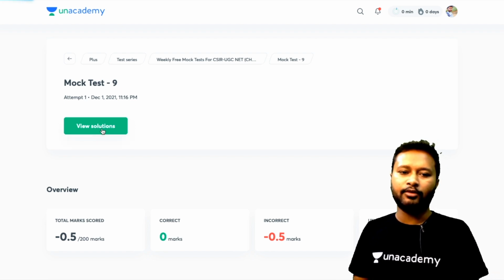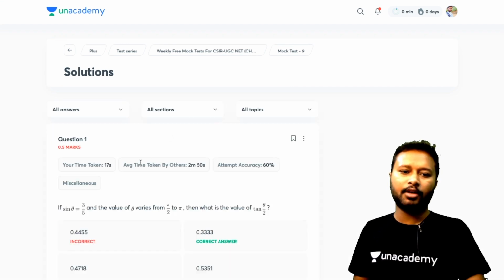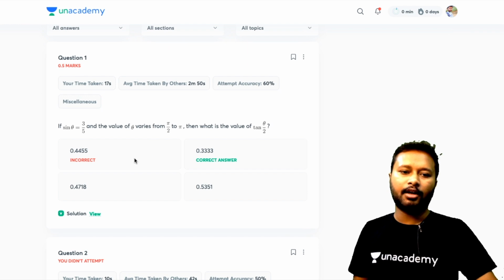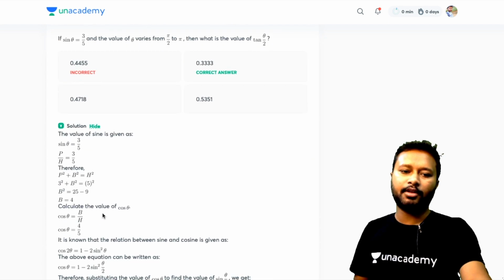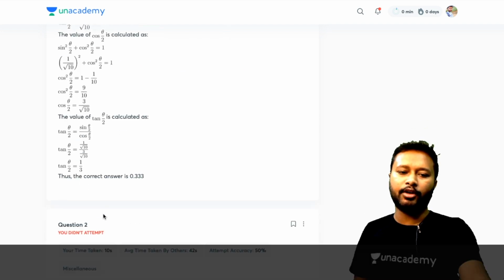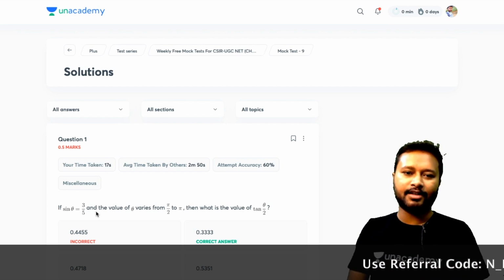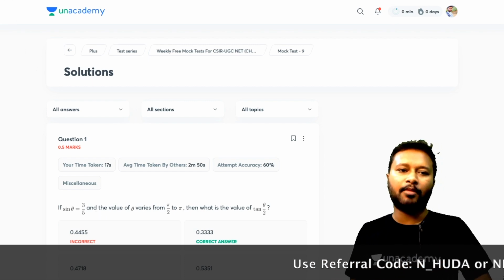Once you go for view solutions, you will be given the solution of every question. Let's say the first question which I marked was incorrect. The correct answer is this, and to view the solution, if I click on view, it is going to show me the solution of that question. See how detailed it is, and this gives me the complete feeling of the online exam. So this is how a mock test is going to be.